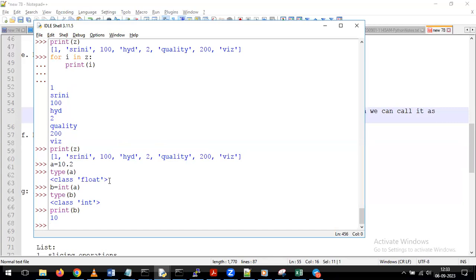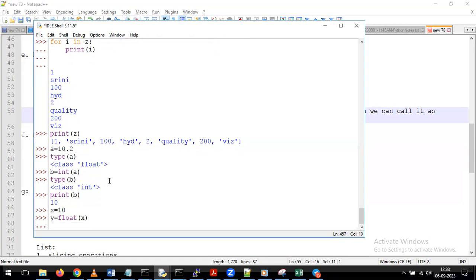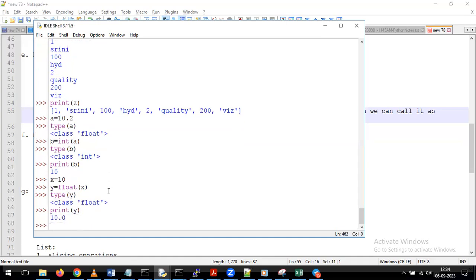Okay. Now in the same way, for example, I am giving x equal to 10. After that, I am giving y equal to float of x. Now tell me what is going to happen. We are converting integer to float. For example, if I give type of y, we get output as float. Or if you give print of y, what would be the output? 10.0. It is simply giving 10.0.